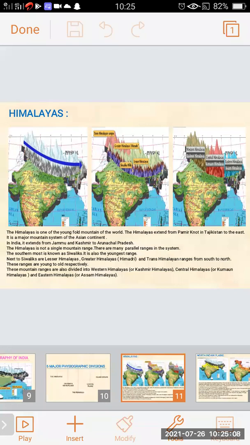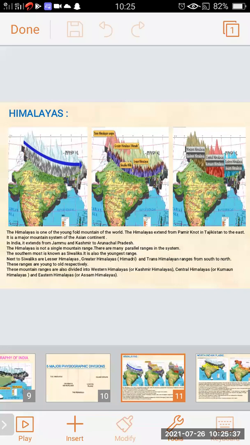In the first map, we can see how it extends. The arrow is shown from Pamir North in Tajikistan to the east. It is the major mountain system of the Asian continent. We all know that India is located in the Asian continent. So the Himalaya mountain is the major mountain system of the Asian continent.